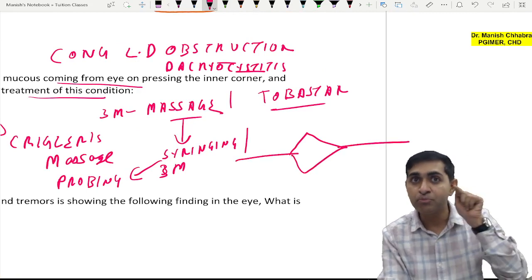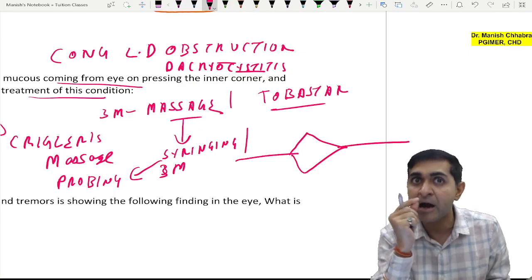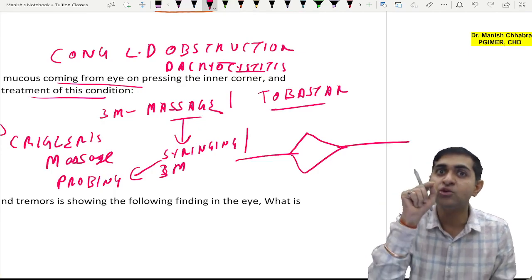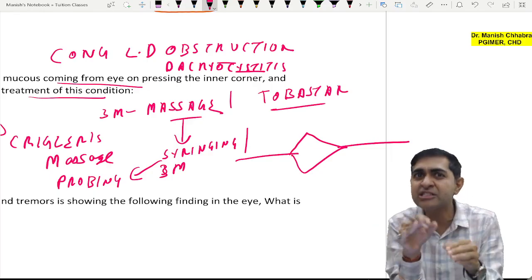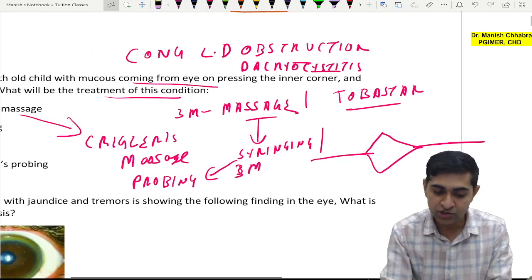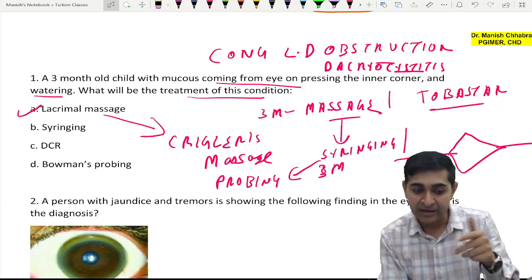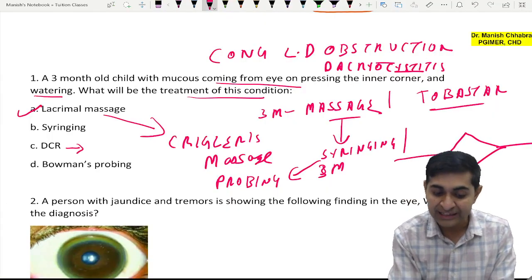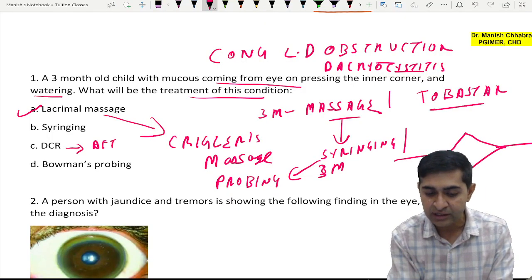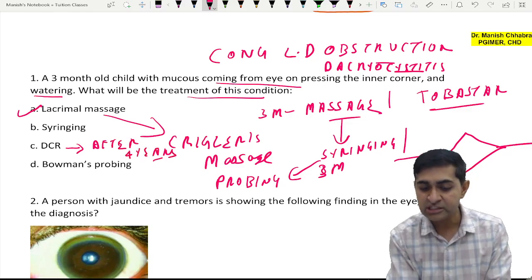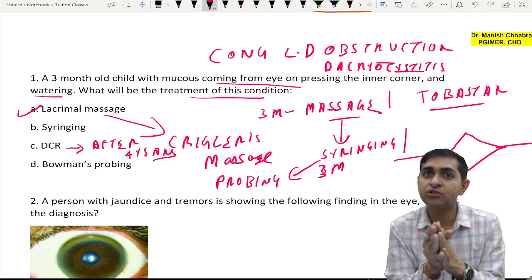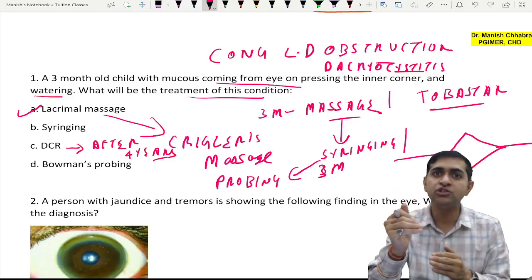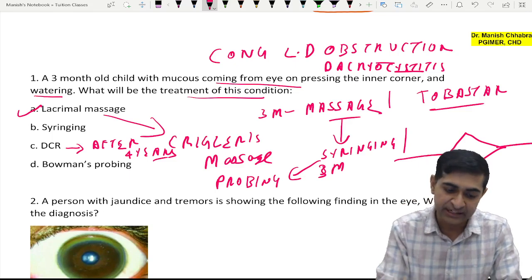Bowman's probes. You pass it from the puncta to the canaliculus to the nasolacrimal sac to the nasolacrimal duct, and you pierce away the membranous occlusion. That is your Bowman's probe. And lastly, you can go for DCR, but after 4 years of age. So this is about the entire treatment of nasolacrimal duct obstruction, which will eventually lead to congenital dacryocystitis.